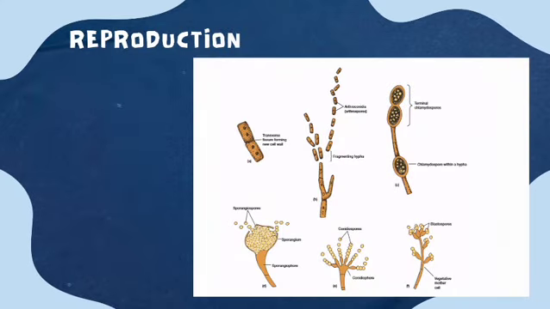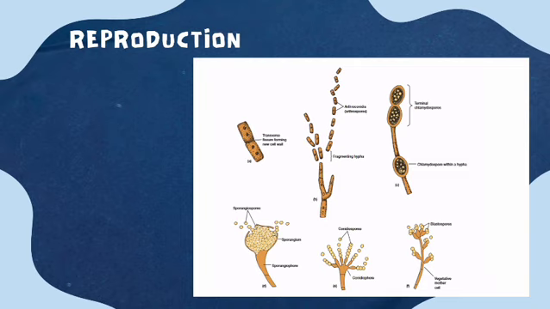Then comes reproduction. The image given here shows asexual spores, where the first one is transverse fission. Then comes fragmentation of hyphae, where the hyphae break down into pieces, and each piece becomes a spore.